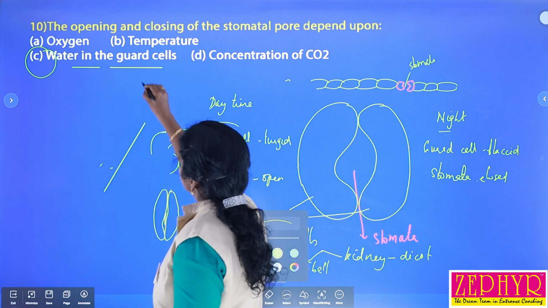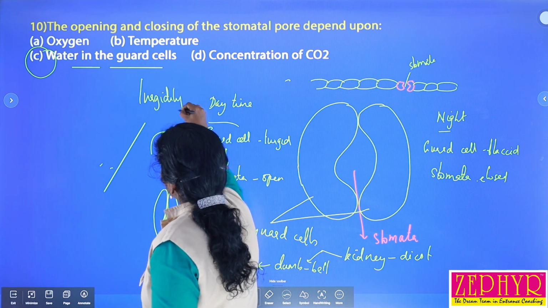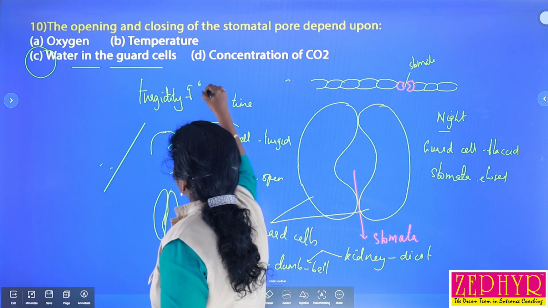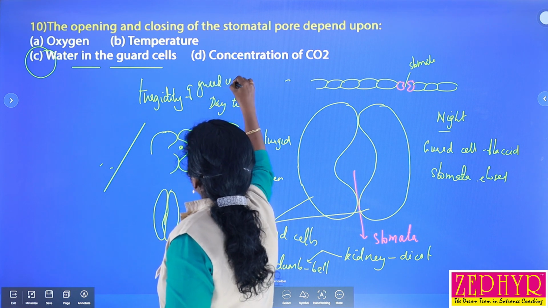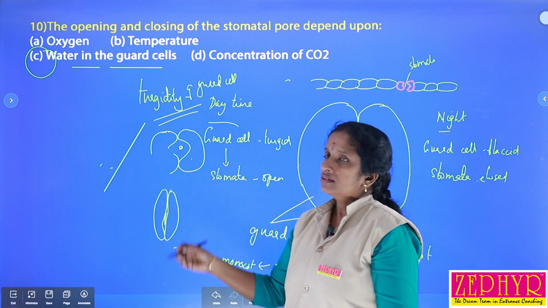So we can say that the presence of water, or the turgidity of guard cells, controls the opening and closing of stomata. So we can select water.